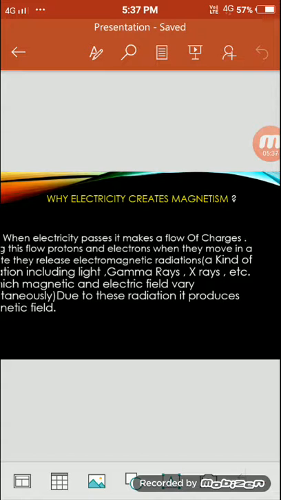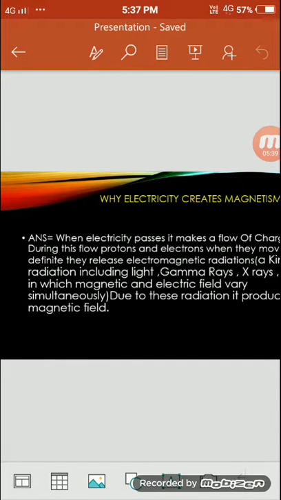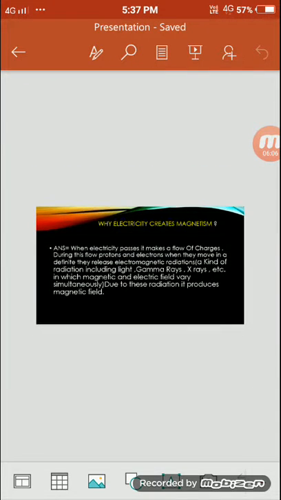And electromagnetic radiation, as I have told you, is a kind of radiation including light, gamma rays, X-rays, radio waves, in which magnetic and electric fields both occur simultaneously. So when the electricity passes, there is the electric field already, and there is a magnetic field too, which makes electricity create magnetism. This is a simple phenomenon.